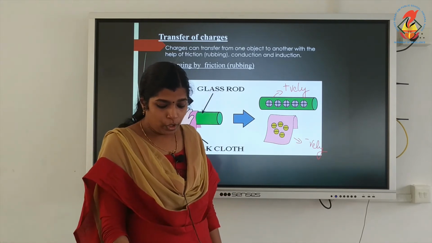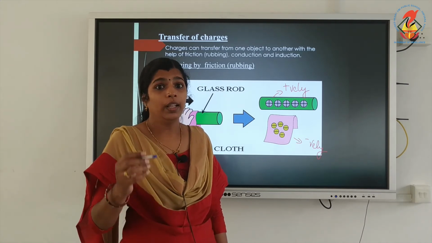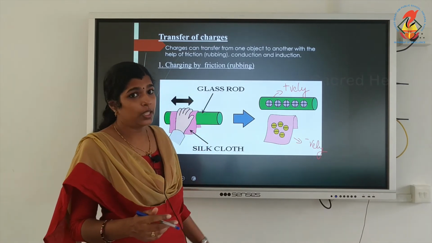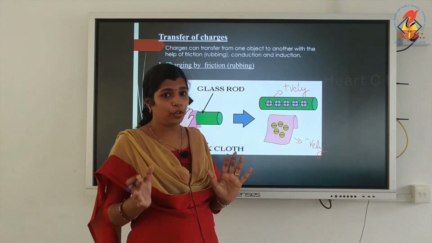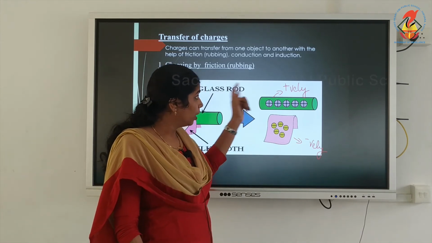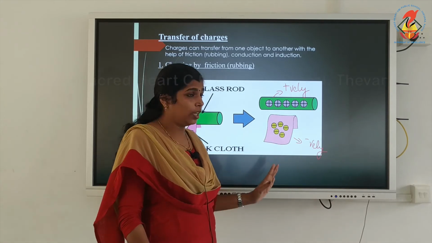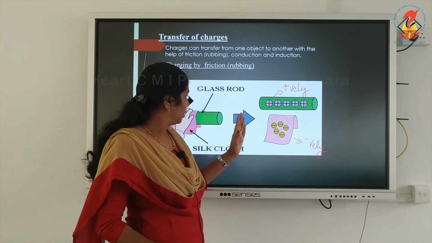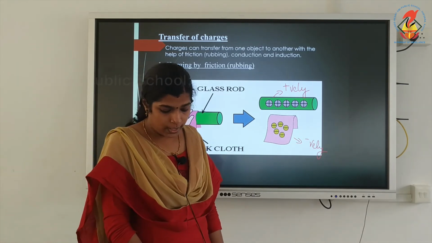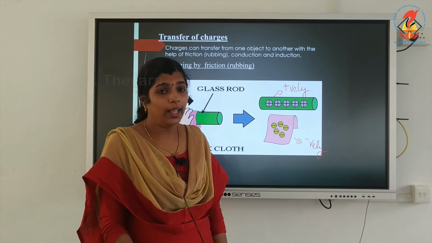You know that when two objects are rubbed against each other, they acquire equal and opposite charges, meaning the number of positive charges and the number of negative charges will be the same. Here you can see 5 positive charges on the glass rod and 5 negative charges on the silk cloth.